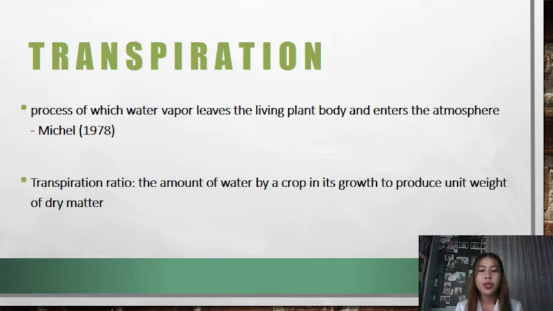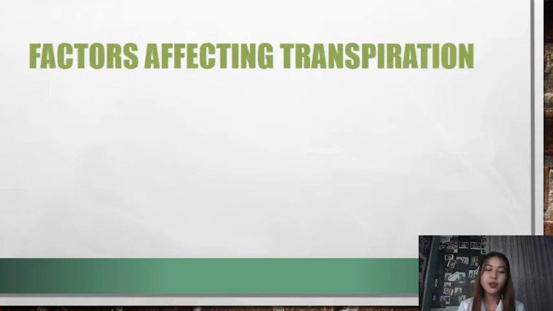Transpiration ratio is the amount of water used by a crop in its growth to produce a unit weight of dry matter. Next, we have the factors affecting transpiration. Number one, we have the temperature.